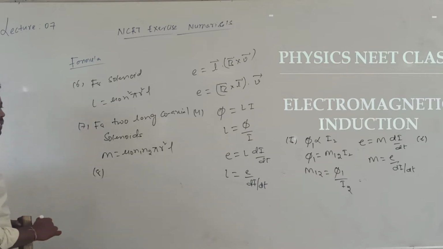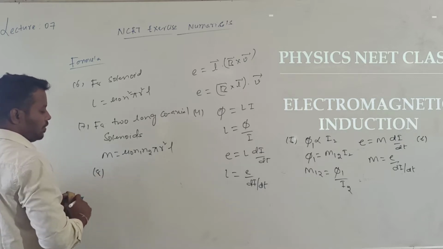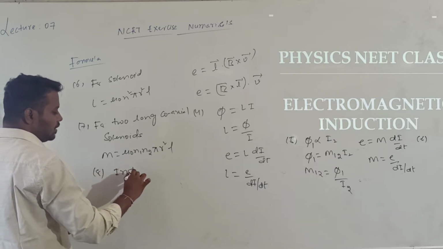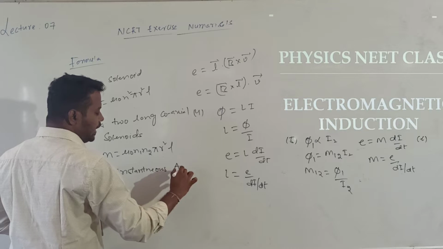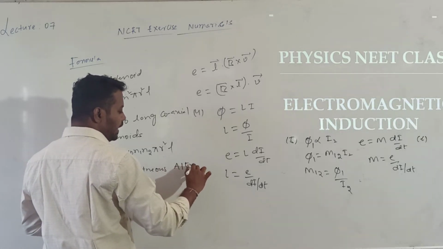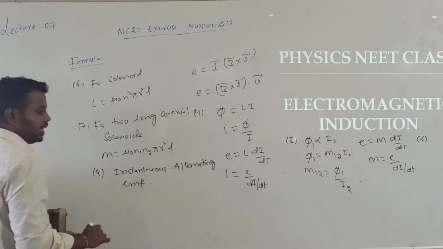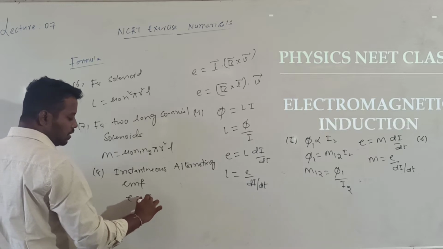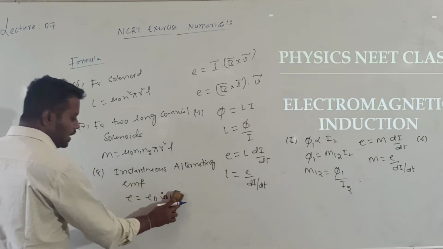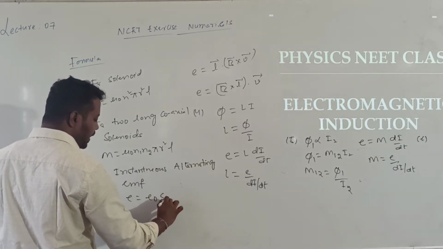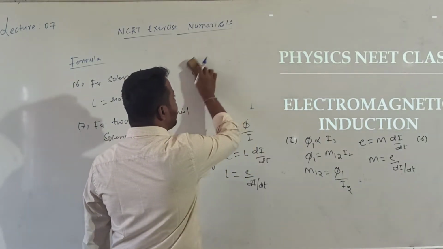So the last one is the instantaneous alternating EMF, that is in the AC generator. So we got E is equal to E naught into cos omega t. Okay? Not cos here, we'll get sin omega t. This is called the instantaneous value of alternating current.